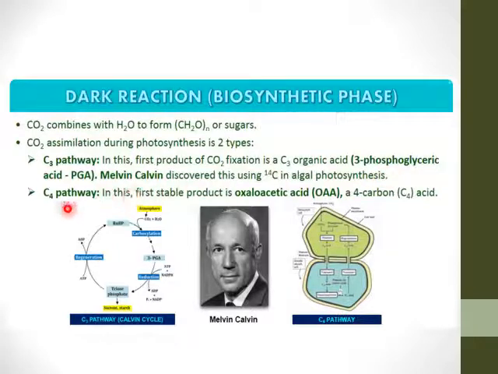Whereas in the C4 pathway, the first stable product is oxaloacetic acid, which is a 4-carbon acid. So this is the C3 pathway discovered by Melvin Calvin, and this is the C4 pathway.